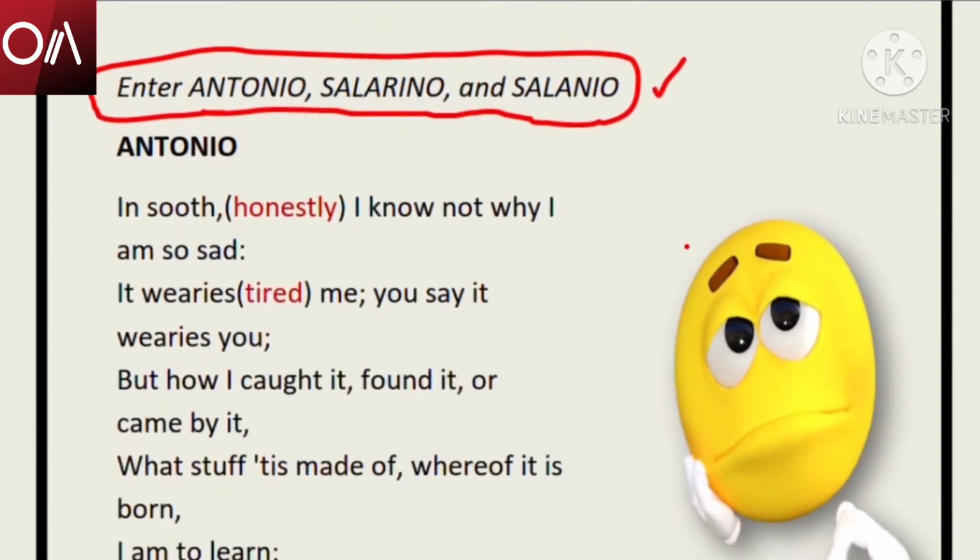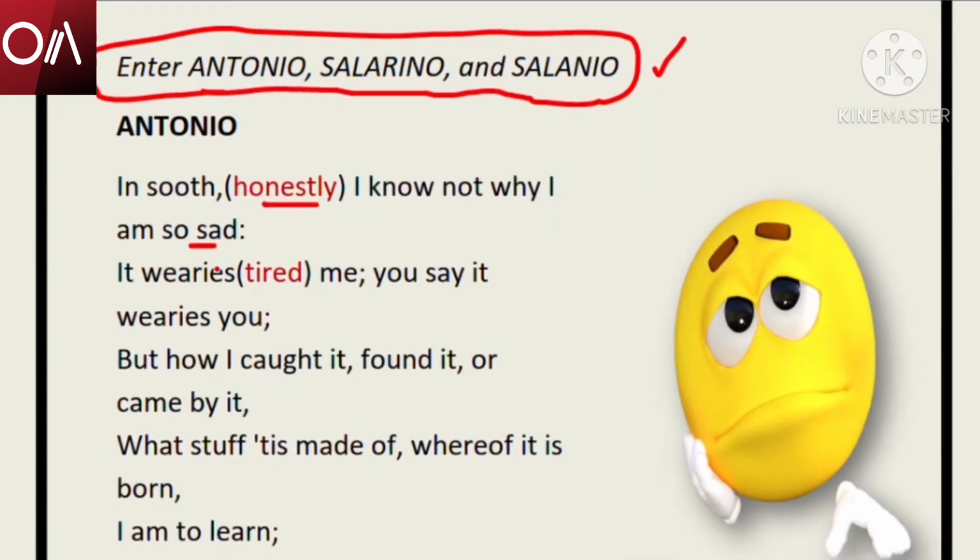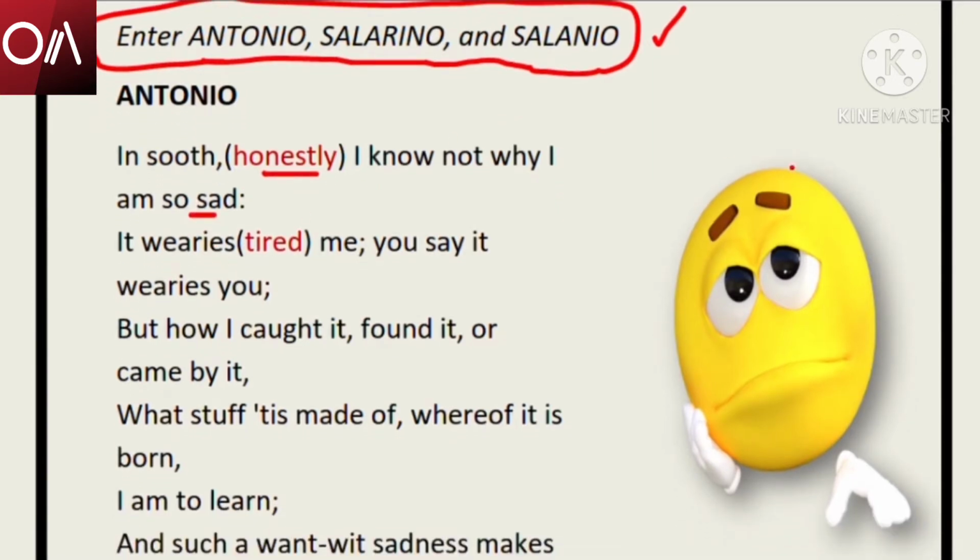First, Antonio: "In sooth, I know not why I am so sad." See, all the words which are difficult are written in red. The meanings of the words are written in red. You can write them down in your book if you want. In sooth means honestly. Antonio is a person who always holds on to a sad mood, always very sad in his appearance.